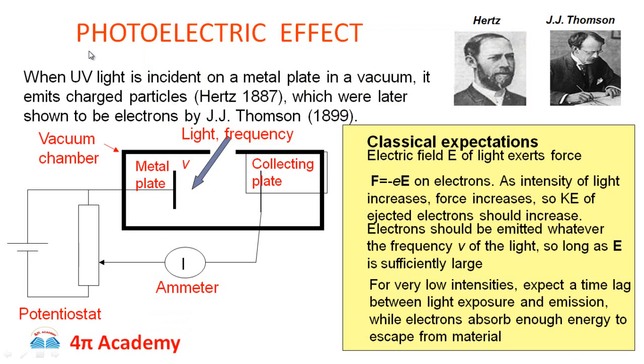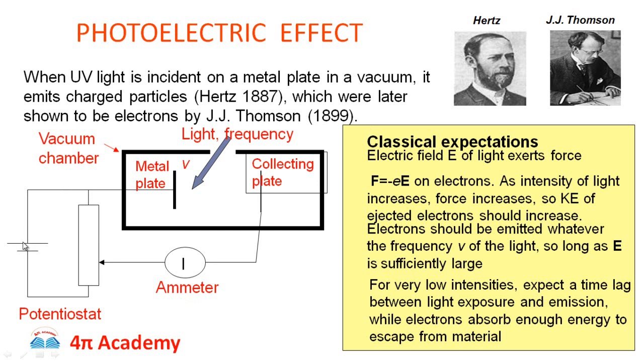So as discussed earlier, the photoelectric effect. When ultraviolet light is incident on a metal plate in a vacuum, it emits charged particles. Hertz observed this effect in 1887. Those charged particles were later shown to be electrons by J.J. Thomson in 1899.